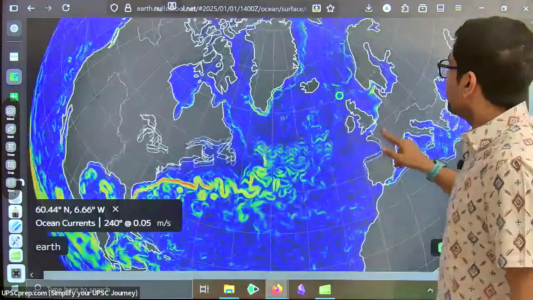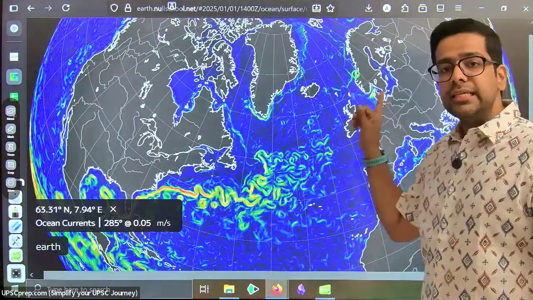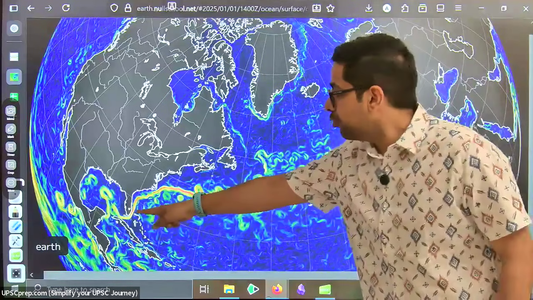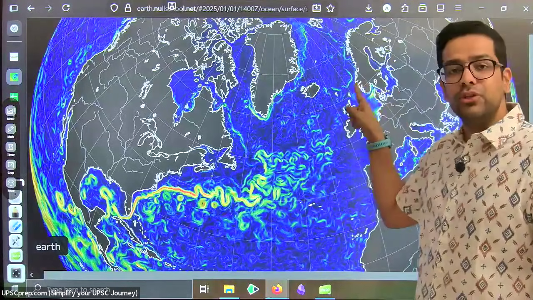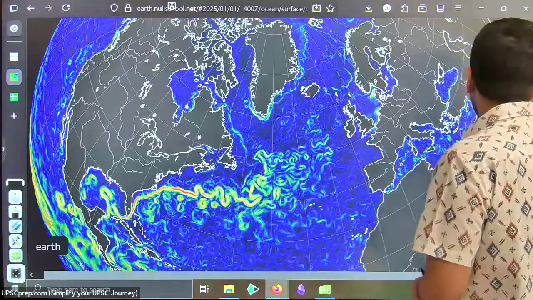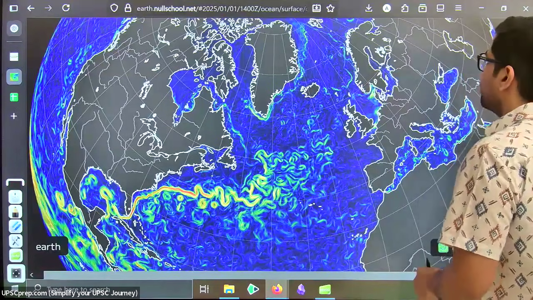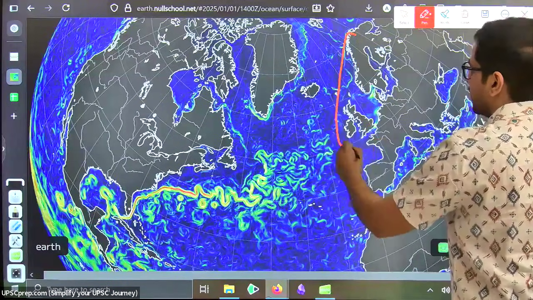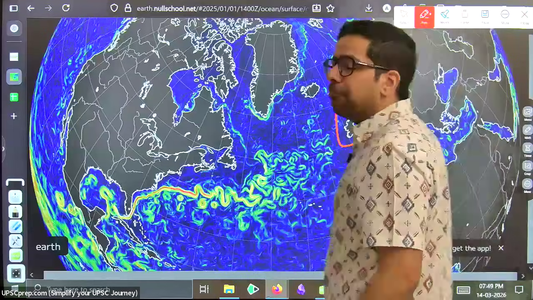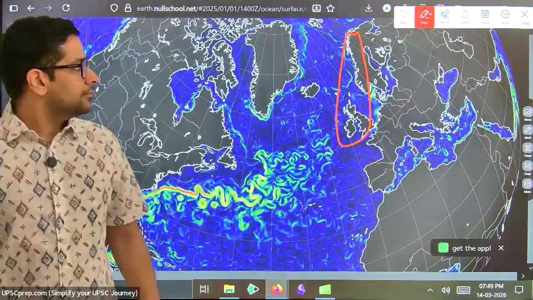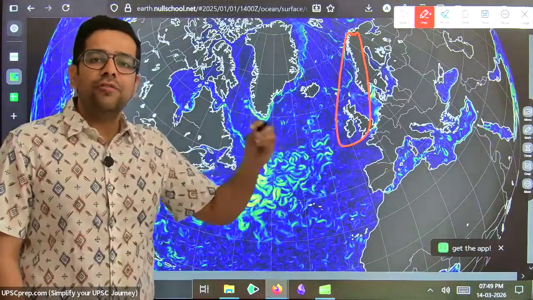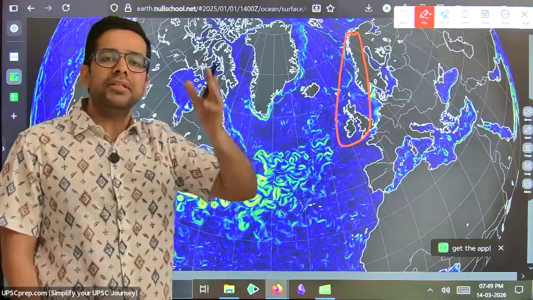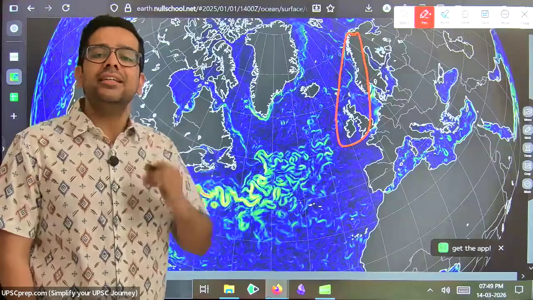If I look at some of these Scandinavian countries, they should be absolutely freezing, right? But because of this ocean current transporting a lot of this heat across the ocean over here, there's a very interesting thing that happens, that all of these countries over here, their ports never freeze up. These countries have ports that don't freeze up in the peak of winter, even though if you go inland in these countries, you'll have temperatures as low as -20 degrees, -30 degrees.